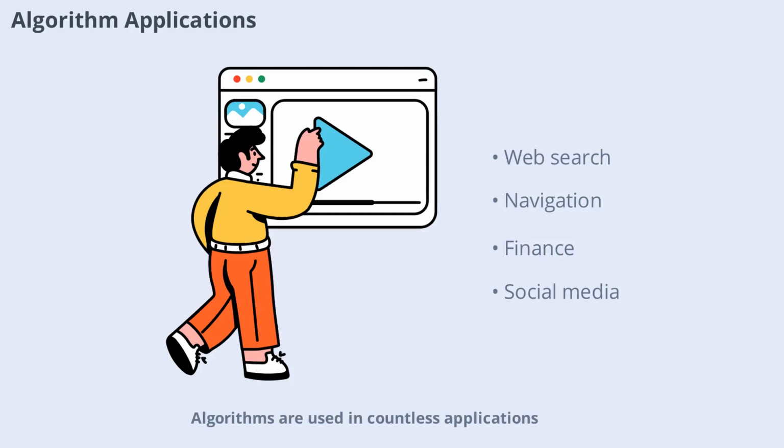Algorithms are used in countless applications, from web search engines and social media feeds to navigation systems and financial modeling. They help automate tasks, analyze data, and make decisions. Understanding algorithms opens doors to innovation in almost every industry.